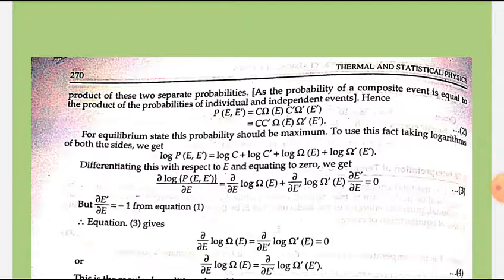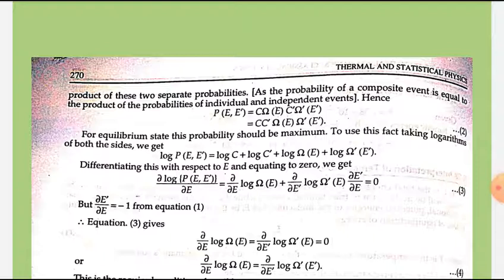To use this fact, taking logarithm of both sides, we get log of P(E) is equal to log of C plus log of C dash plus log of omega(E) plus log of omega dash(E dash).